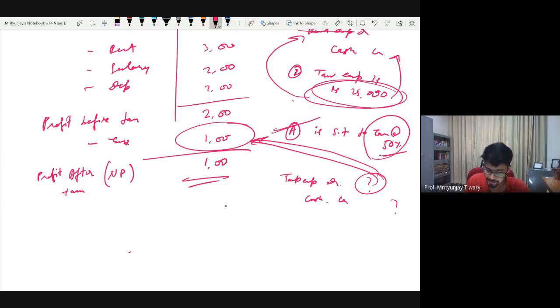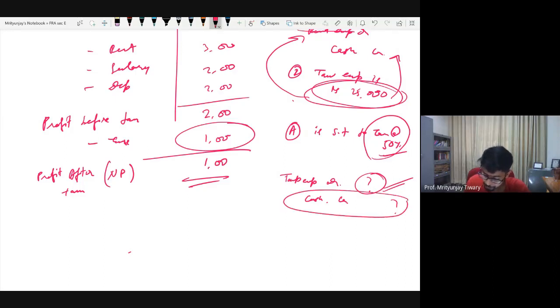Fine. So the debit side you have accommodated. Now the credit side is a trick here. On the credit side, we need to know whether you have paid it or not. For that, you need to look at the information in a little bit more detail. If you would have paid it, you would have entered this entry: tax expense debit and cash credit. If you wouldn't have paid it, what would have been the journal entry?